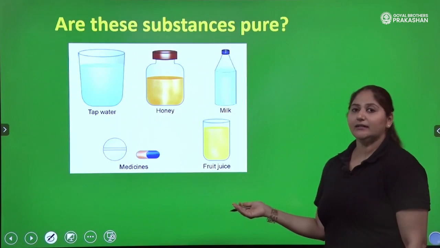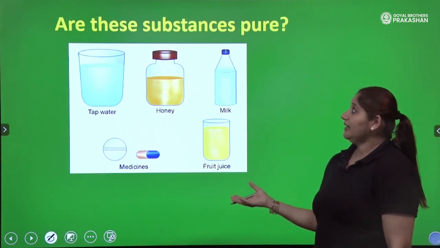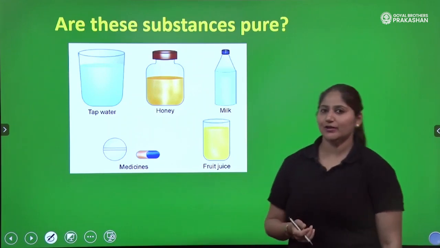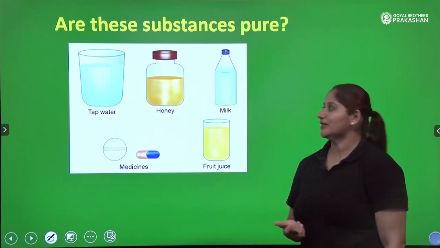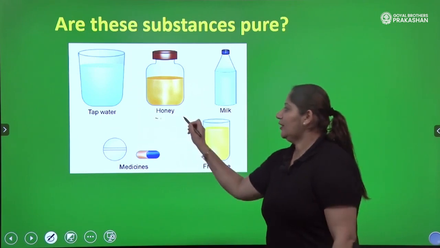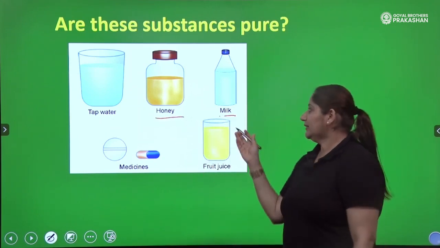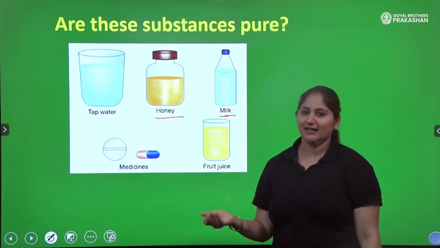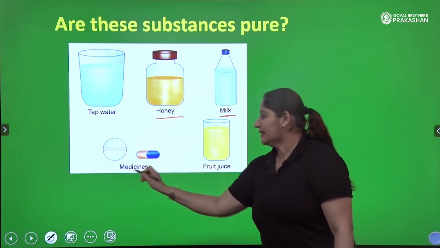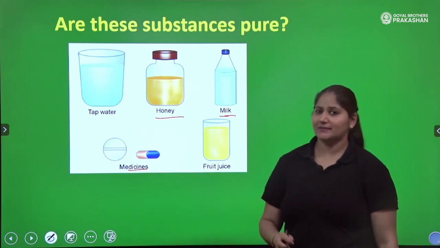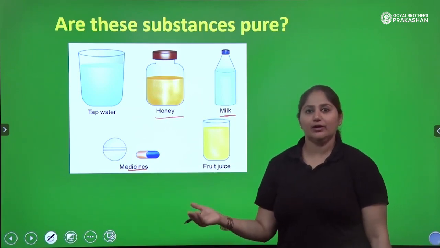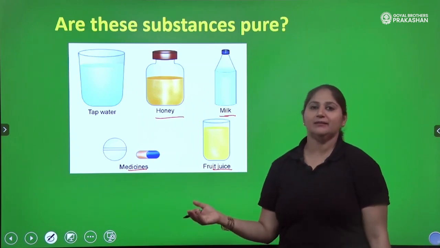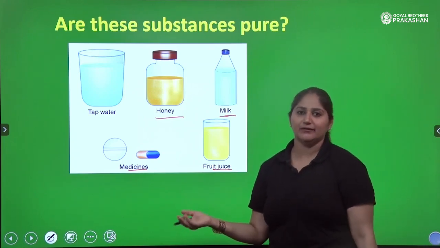So let's look at the picture here. Are these substances pure? What do you think? Tap water, is it pure or not? There could be a debatable question. Honey, is honey pure? Milk? I am sure you must be thinking that milk should be pure. I drink it every day. Then medicines, are medicines pure? Yes, medicines also we feel are pure. And fruit juice, definitely, my mom makes it at home. It is pure, why not?